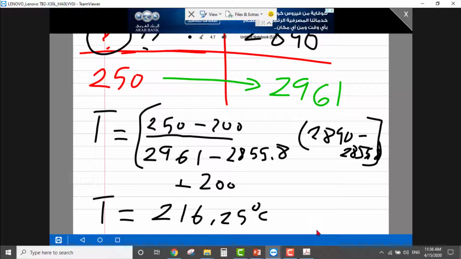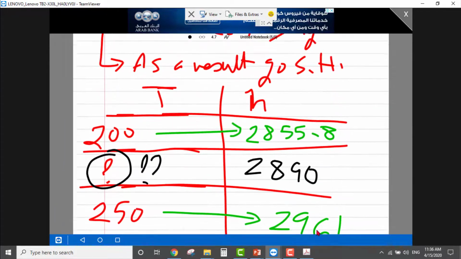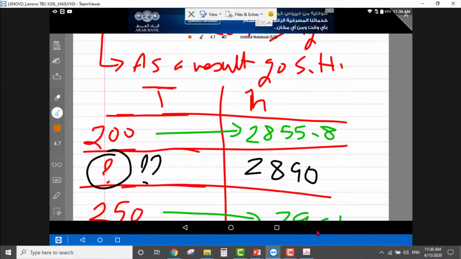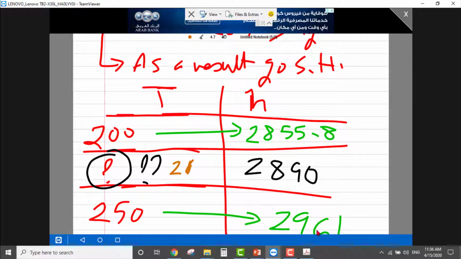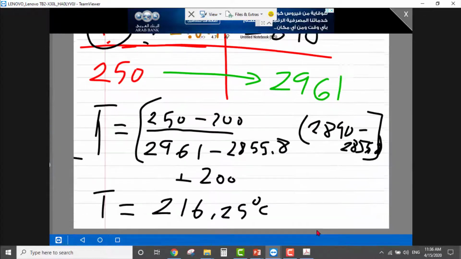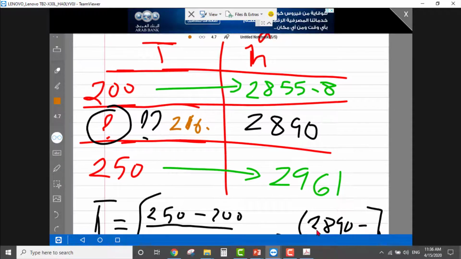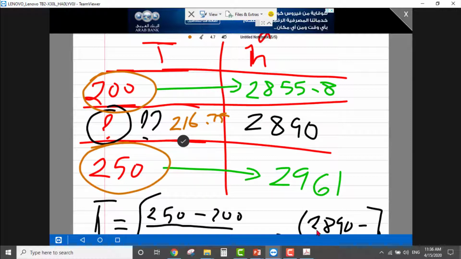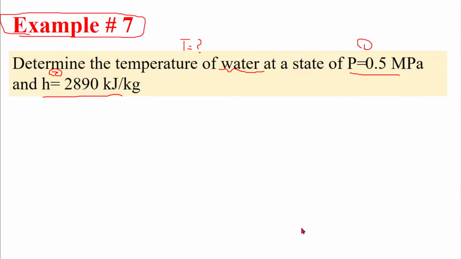How to check that your value is correct? It must be between 200 and 250. So we found that this temperature is 216.25, which is between 200 and 250. Okay.